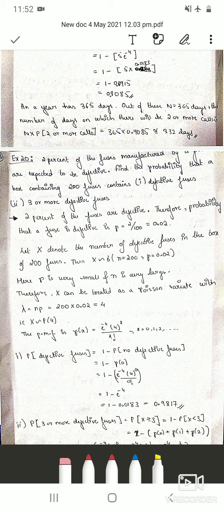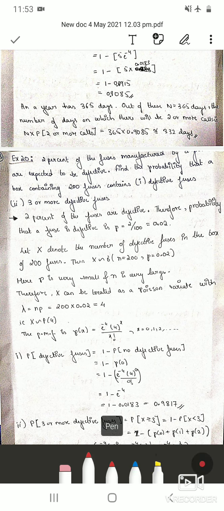So the meaning of this question is, suppose a factory is producing 100 fuses in a day, then out of that 100, 2 fuses are defective, because 2% of 100 is how much? 2. Similarly, you have to find the probability that in one box there are 200 fuses, whether it has defective fuses, and secondly the probability that out of those 200 fuses there are 3 or more defective fuses.